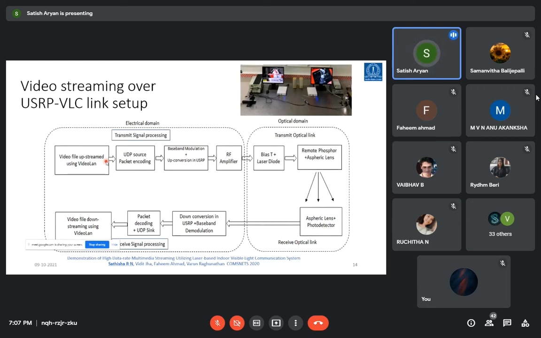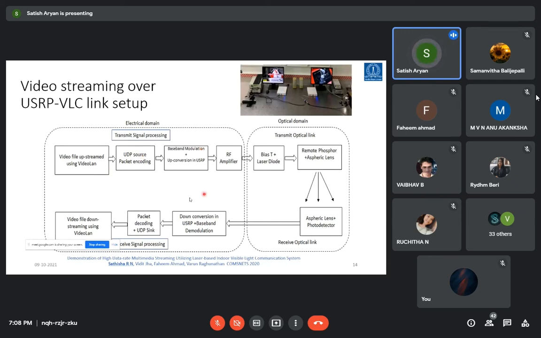We also tried video streaming over this VLC link setup. We have to provide the data from the computer and upconvert it to the required range of transmission of the laser source. In that way, we made a setup using the USRPs, also called SDRs, software defined radios. We have two of such USRPs, so thereby we upconvert the data.